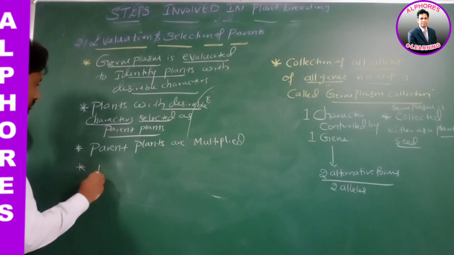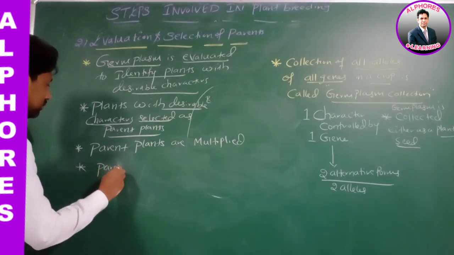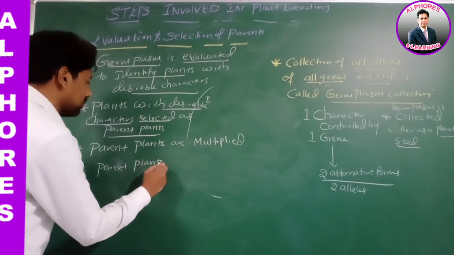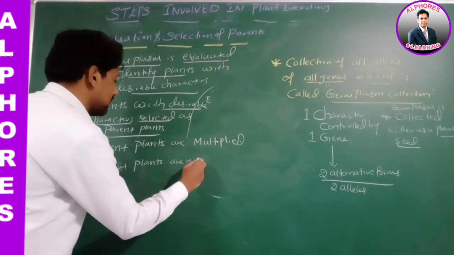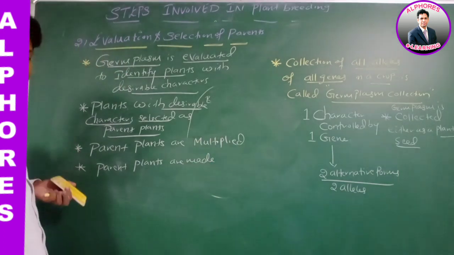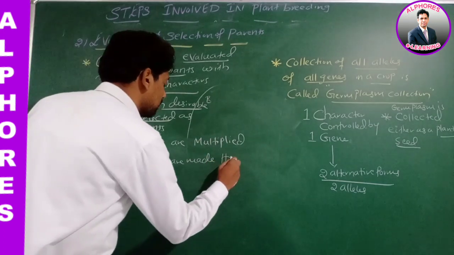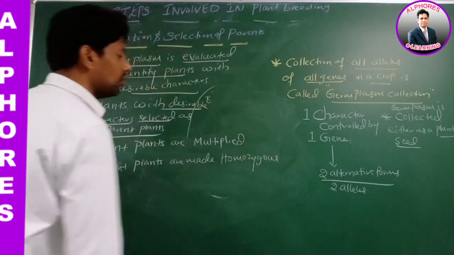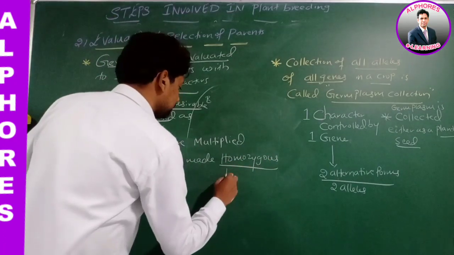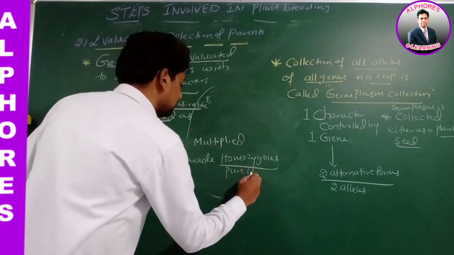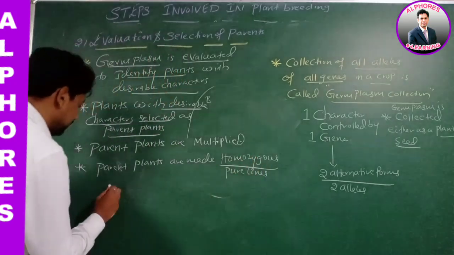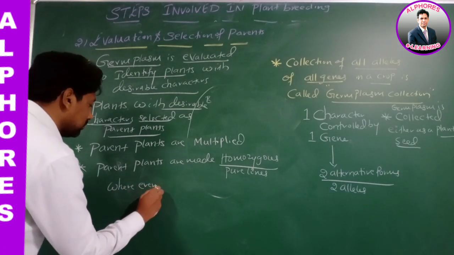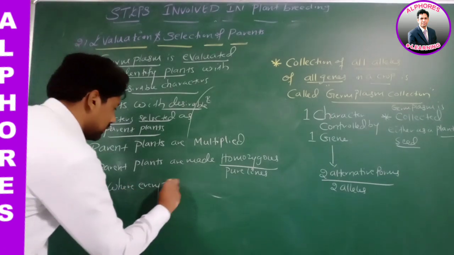Therefore, parent plants are made homozygous. Pure lines wherever possible